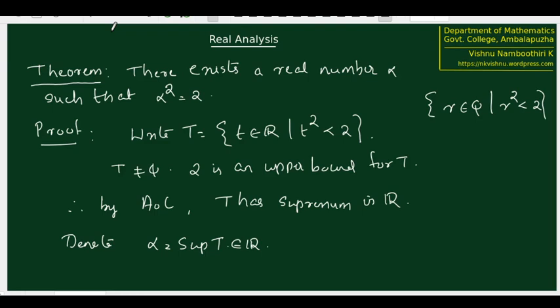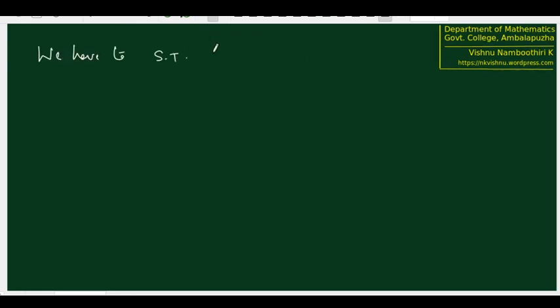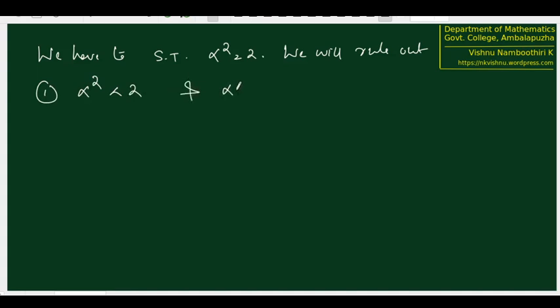So we assume that alpha square is less than 2 and see what happens after that. We have to show that alpha square equals 2. So we will rule out the possibilities alpha square less than 2 and, second possibility, alpha square greater than 2. We will remove these possibilities and therefore it will follow that alpha square is equal to 2. Suppose that alpha square is less than 2.